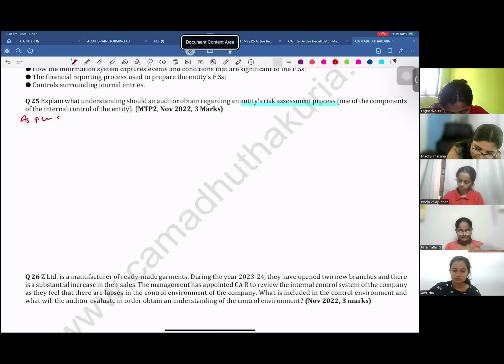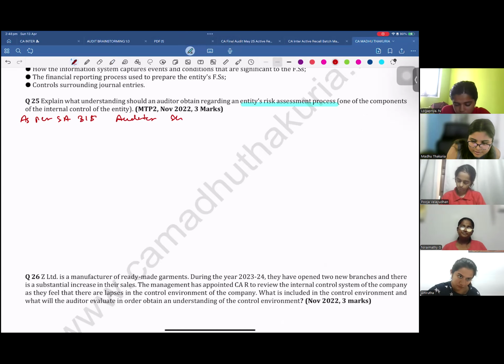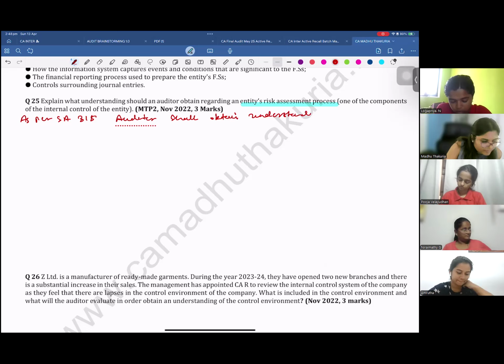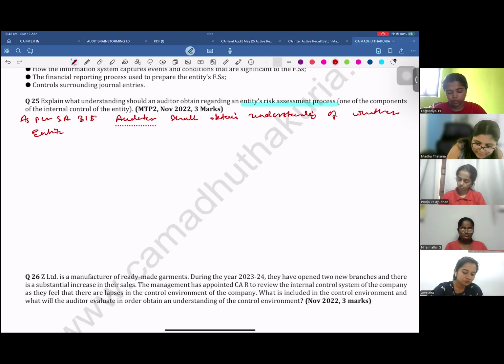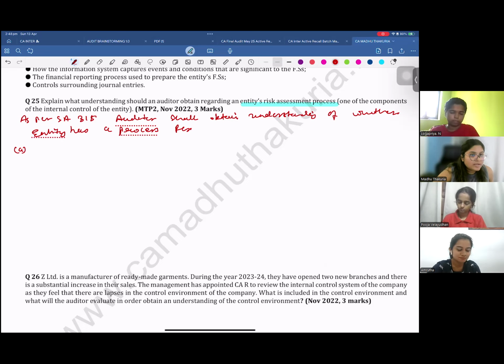As per SA 315, the auditor shall obtain understanding of whether the entity has a process for A. What was the first one? Amrita? Amrita, were you checking your phone or what? Why were you smiling? No, sorry, I caught you off guard. That was not the intention though. Can you please say what was the first one?